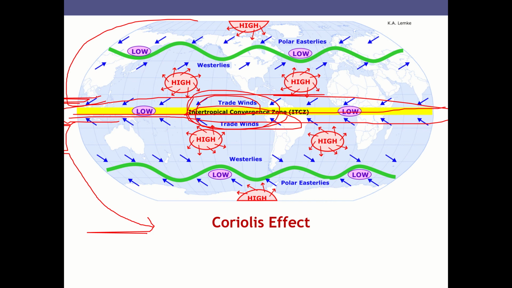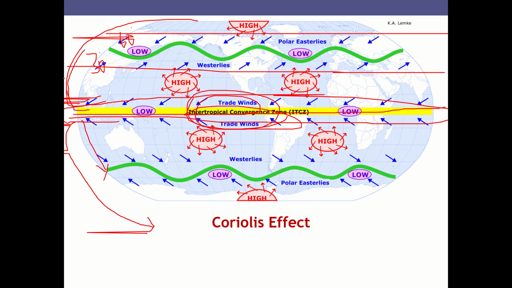Similarly, at 30-degree and 60-degree north and south of the Earth's surface, certain phenomena occur, because of which the global air is moved in certain specific directions, which leads to wind directions like the polar easterlies or westerlies, and so on and so forth.